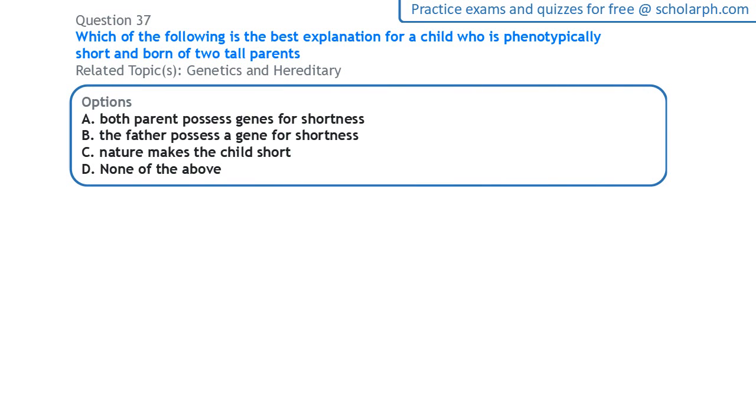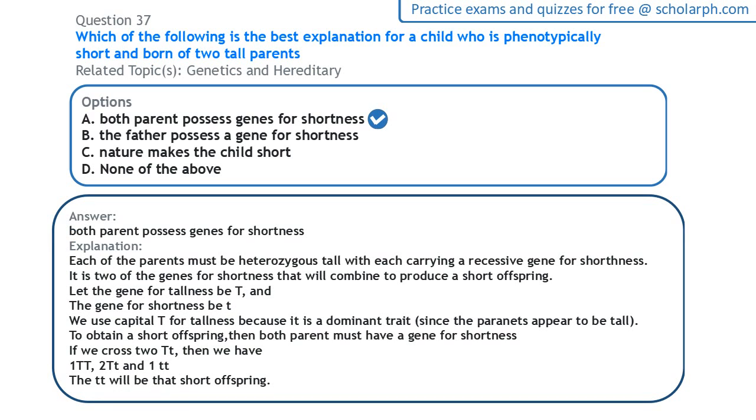Next question on genetics. Which of the following is the best explanation for a child who is phenotypically short and born of two tall parents? If both parents are tall, that means that the gene for tallness is dominant over the gene for shortness. Now, for two tall parents to give birth to a child that is short, both of the parents must possess a gene for shortness.